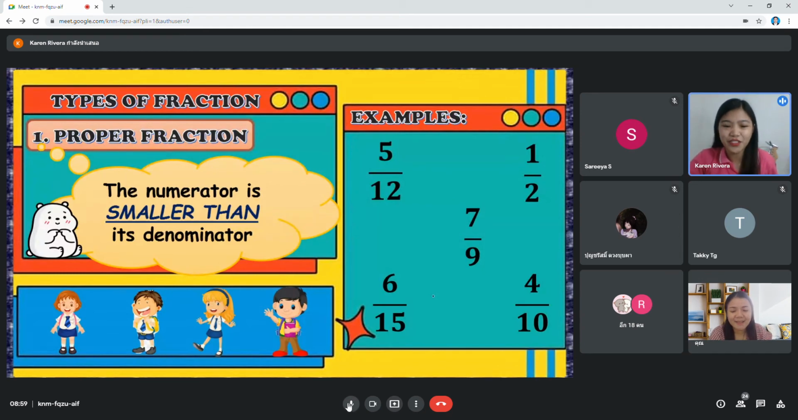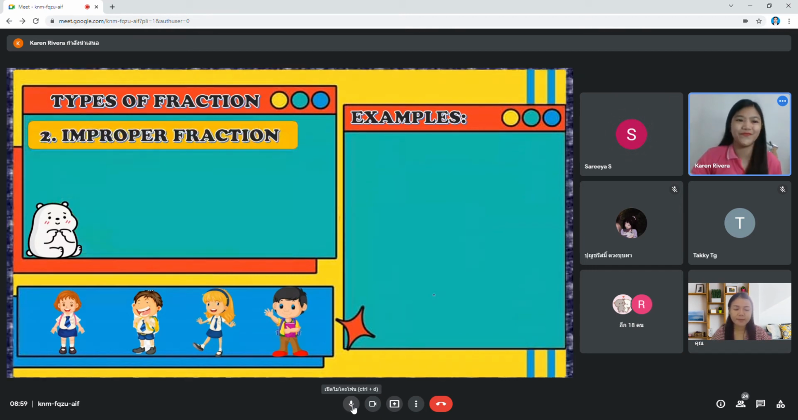Okay, thank you, teacher. All right, group 2. Is it easy? Easy. Yes, very good. So number 1, proper fraction. So let's proceed to number 2. What is it? What type of fraction is it?